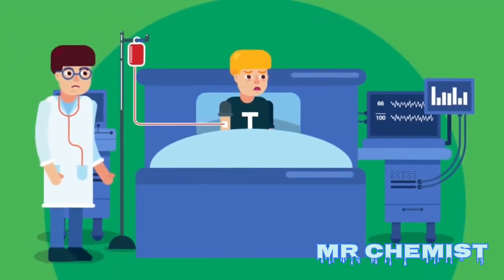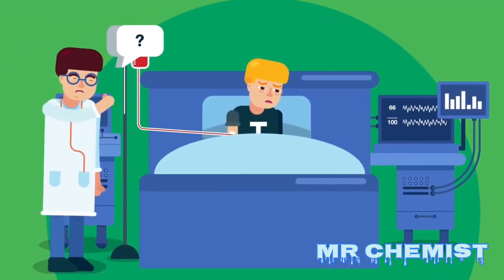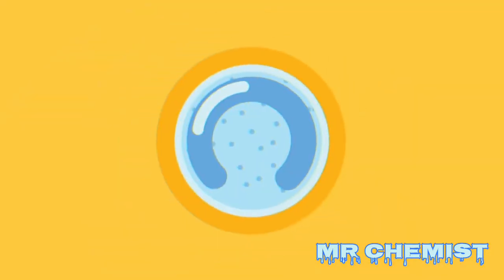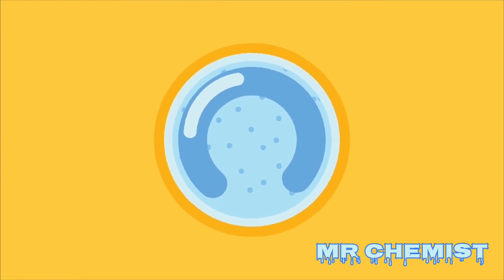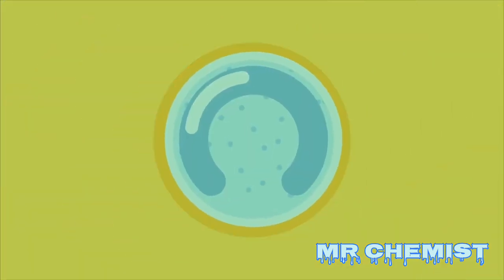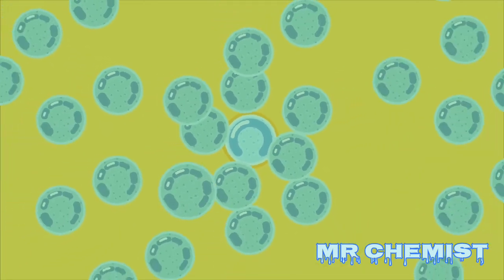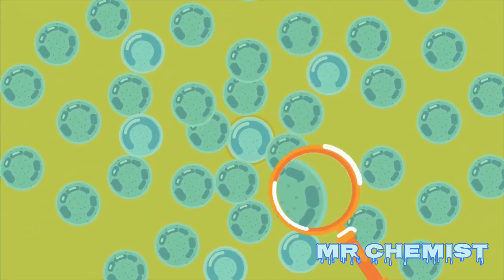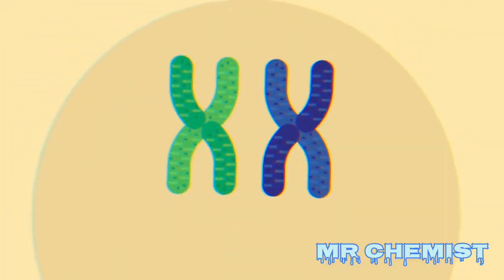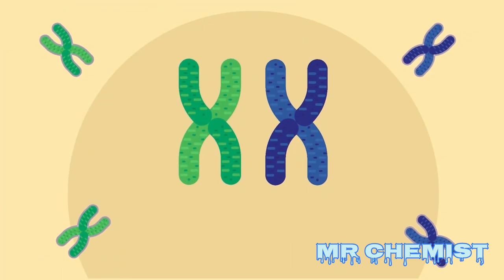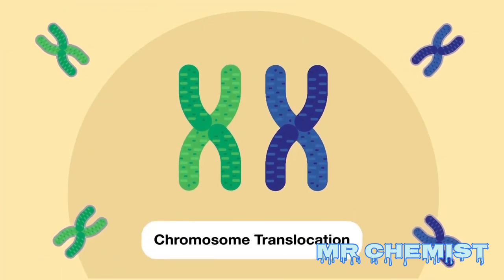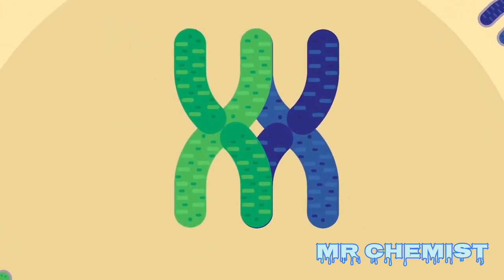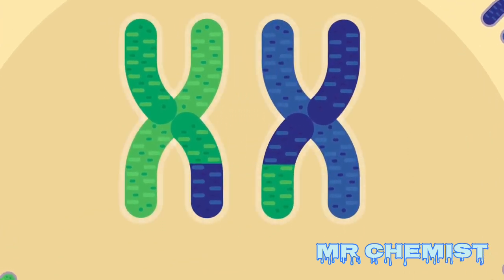The exact cause of leukemia is not known, but it is thought to involve a combination of genetic and environmental factors. Leukemia cells have acquired mutations in their DNA that cause them to grow abnormally and lose functions of typical white blood cells. It is not clear what causes these mutations to occur. One type of change in the cell's DNA that is common in leukemia is known as chromosome translocation. In this process, a portion of one chromosome breaks off and attaches to a different chromosome.